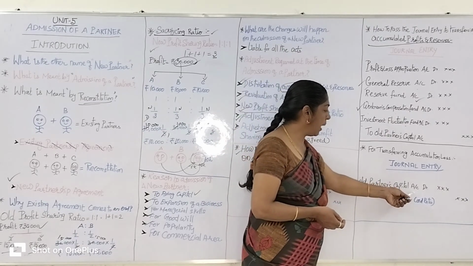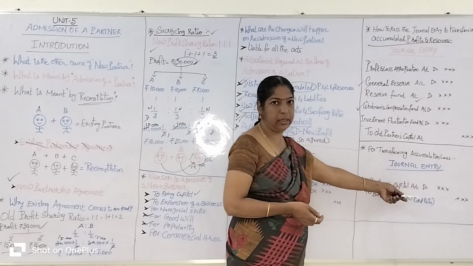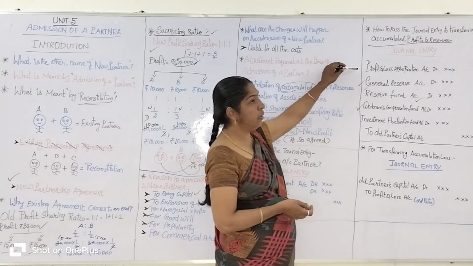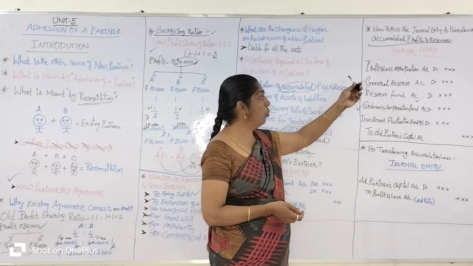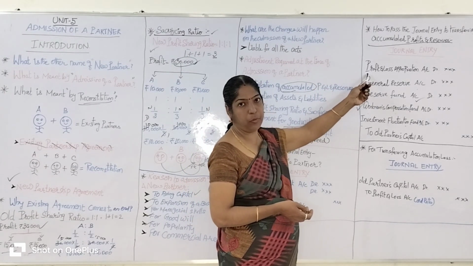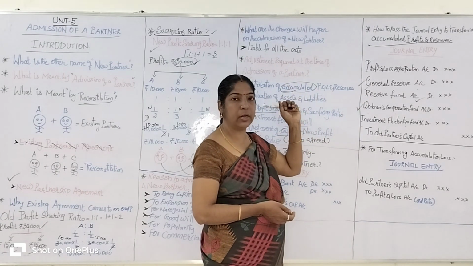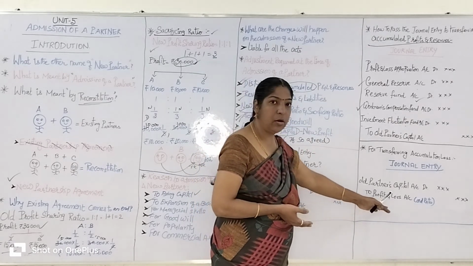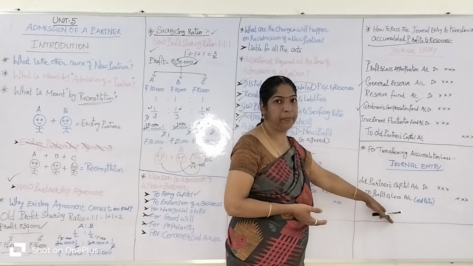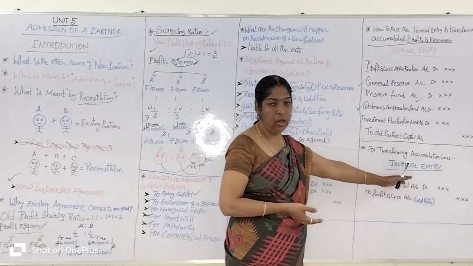If the old existing partners get accumulated profit, the profit and loss appropriation account is to be debited. If the old partners get accumulated losses, the profit and loss account is to be credited, and on the debit side you enter the old partners' capital account.